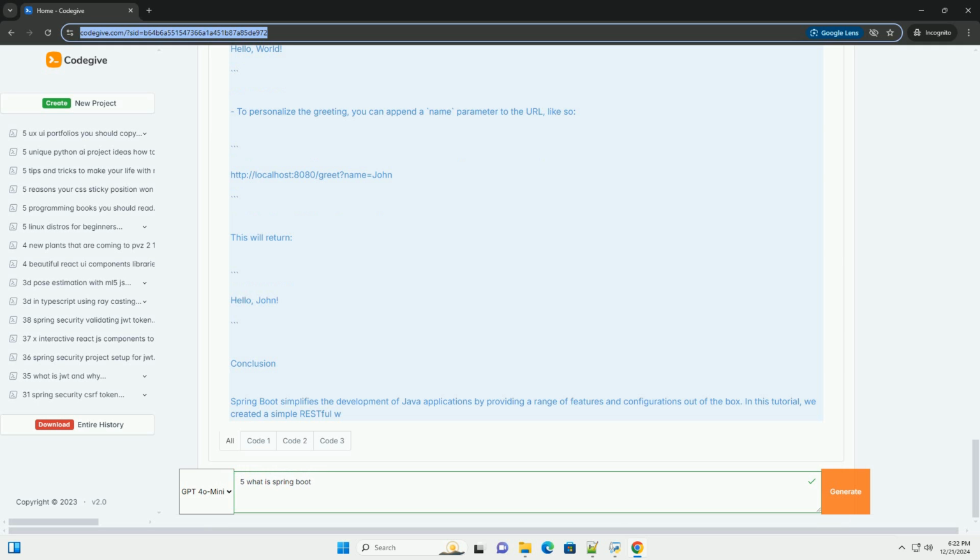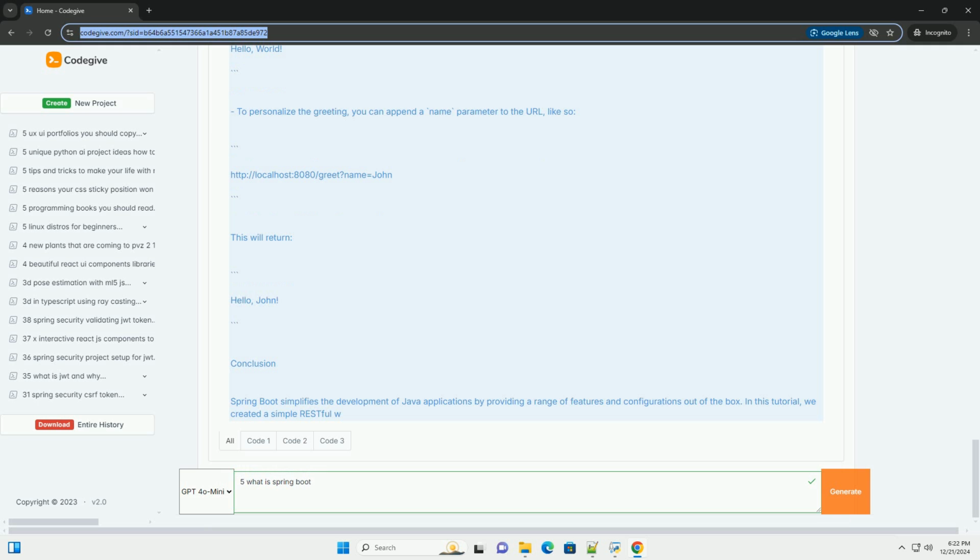Spring Boot, 2.7.0, or the latest. Packaging, jar. Java 11, or your preferred version. 3. In the Dependencies section, add Spring Web. Spring Boot DevTools, optional for development. 4. Click on Generate to download the project zip file. 5. Extract the zip file to your preferred location.